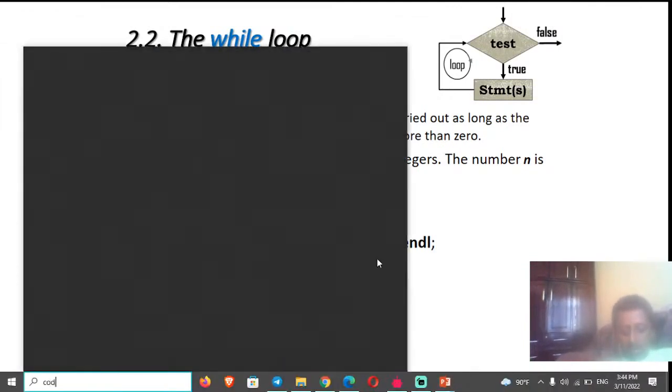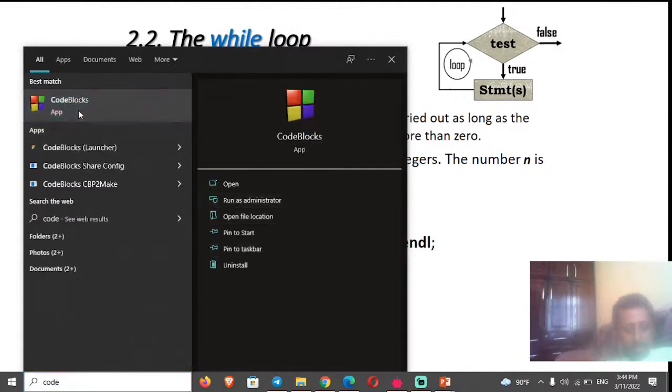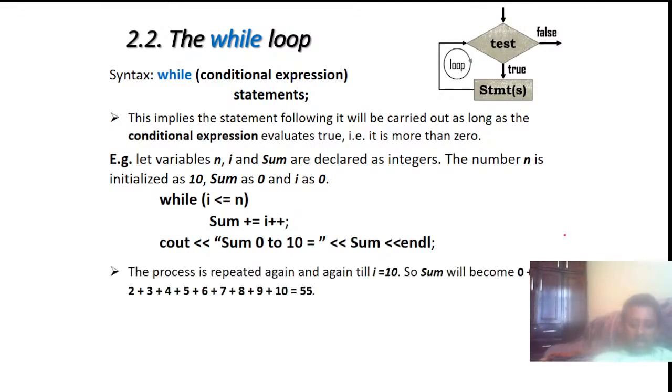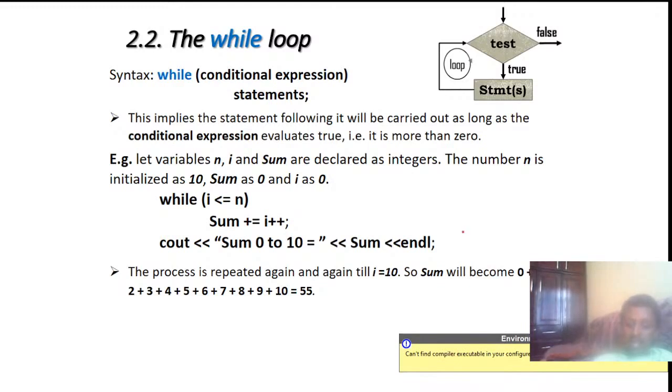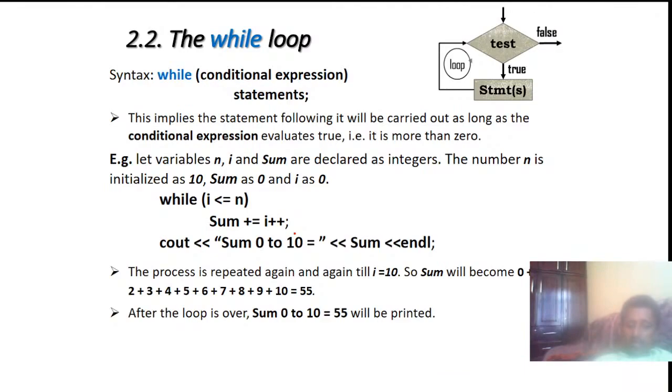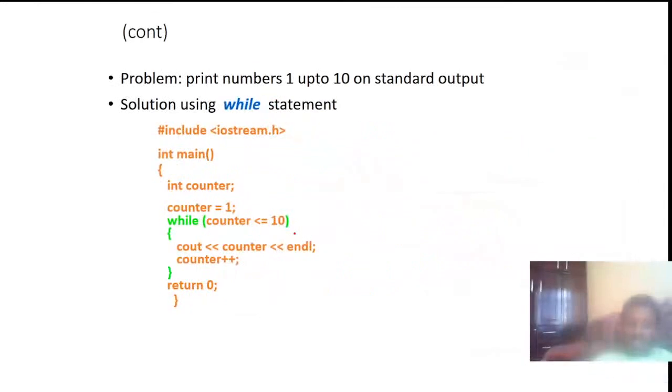Okay, let us open the code block here, and we will see it in practical together. The process is repeated again and again until i equals 10, because if i equals 10 it also works. But if i plus 1 is 11, then i less than or equal to 10 is false, so it automatically comes out of the braces. After the loop is over, the total sum, 55, will be printed.